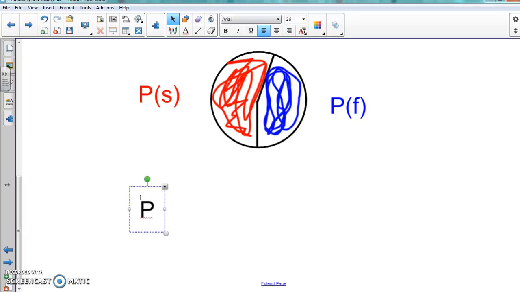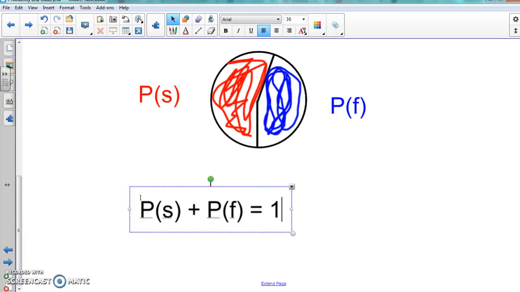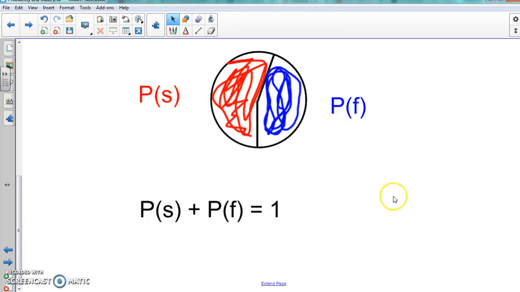So I'm going to write this down here, but we're also going to go back and look at it again. So probability of success plus probability of failure is 100. It's 1. So in other words, if these are percents, you can also write it like this.